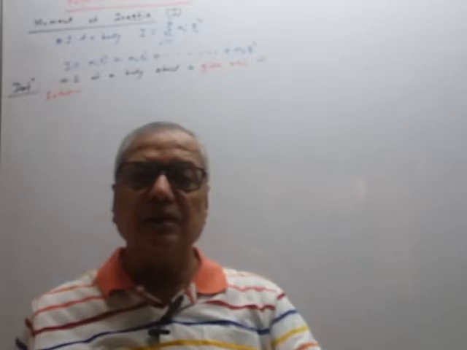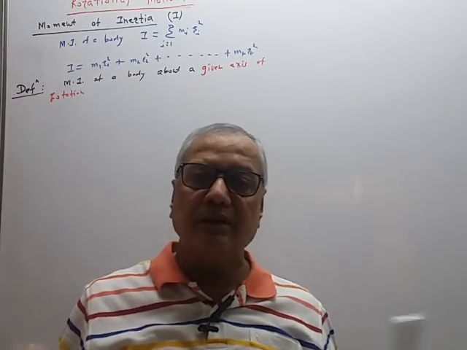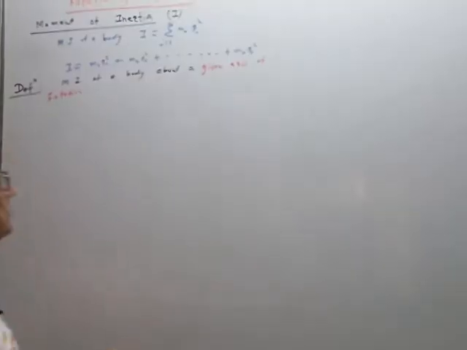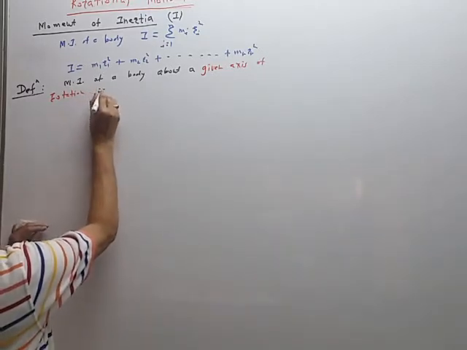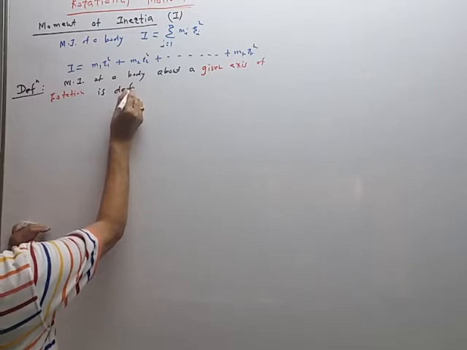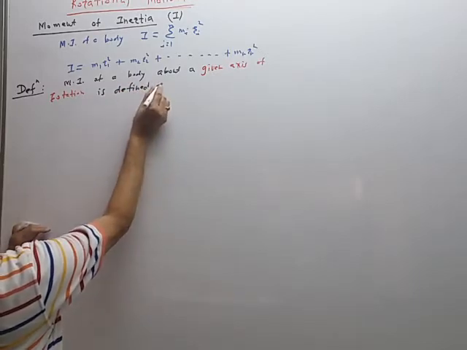If the axis changes, then moment of inertia changes. Why it changes, that we will see in the factors of dependence. The MI of a body about a given axis of rotation is defined as